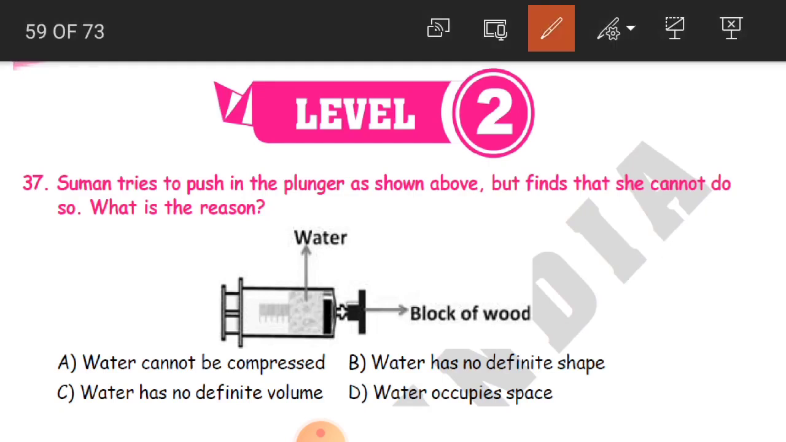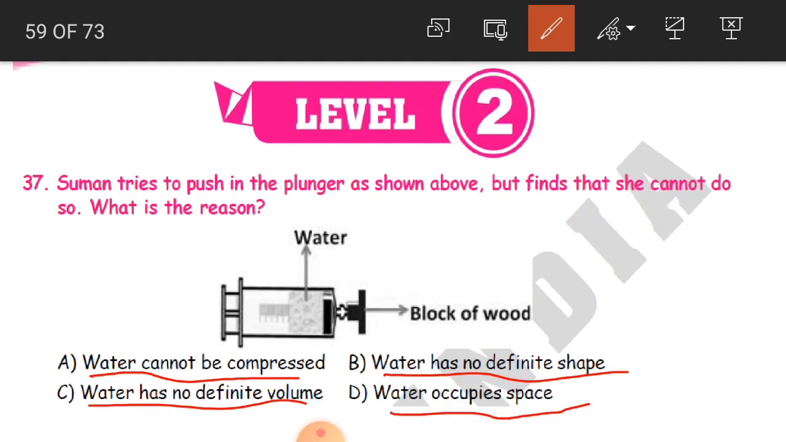The options are: water cannot be compressed, water has no definite shape, water has no definite volume, and water occupies the space. The answer is water cannot be compressed. Here she is trying to push it, but she is not able to. Why? Because water cannot be compressed. Clear, children?